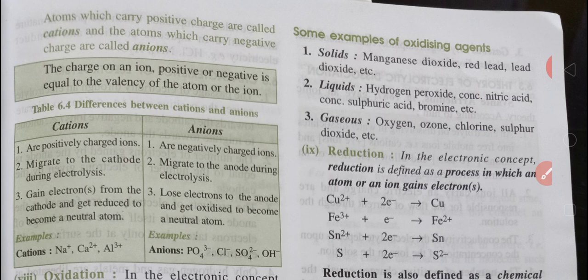For example, sodium ion, calcium ion, aluminum ion will gain electrons and become neutral atoms. In the same way, phosphate ion, chloride ion, sulfate ion, hydroxide ion, or any other anion, which are negatively charged, will go to anode and lose their electrons to become neutral.